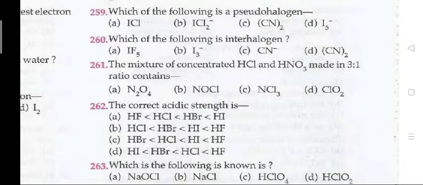Which of the following is an interhalogen? The right answer is 260, A, that is IF5. Next question, 261. The mixture of concentrated HCl and HNO3 made in 3:1 ratio contains C, that is NOCl. The correct acidic strength is A, that is HF less than HCl less than HBr less than HI. Next, 263.